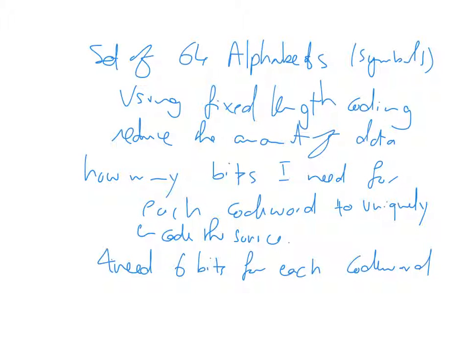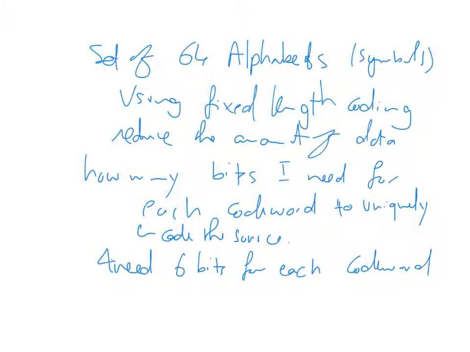What's going to be the average number of bits that you need to send per code word or per symbol? It will be 6, right? Because they are equally probable, and I'm sending 6 for any one of them. So the average is going to be equal to 6. And if they are not equally probable, the average is also going to be 6 because they are all equal length.